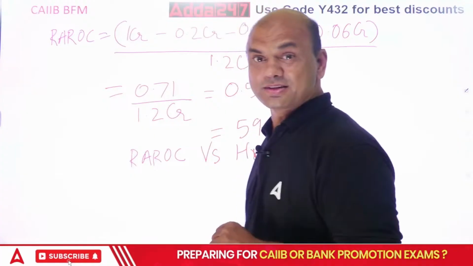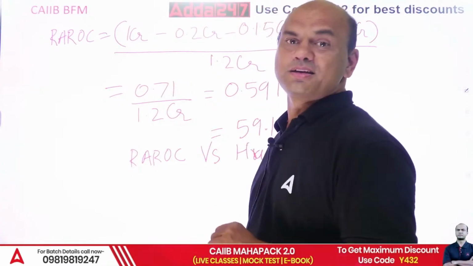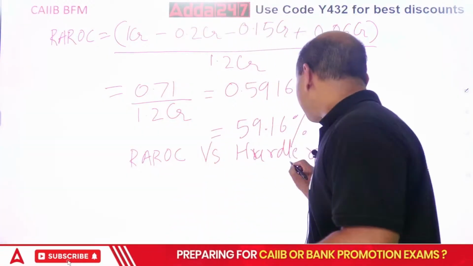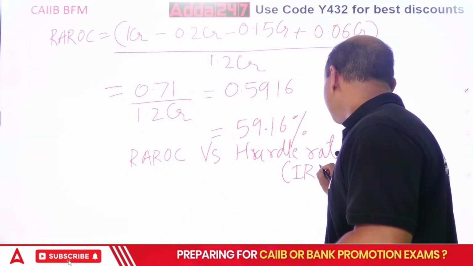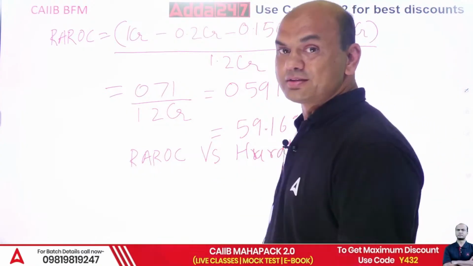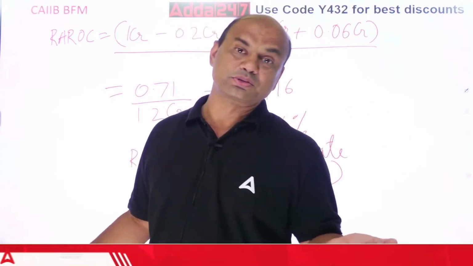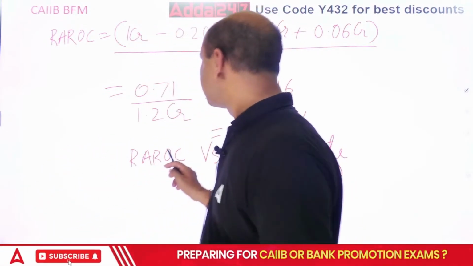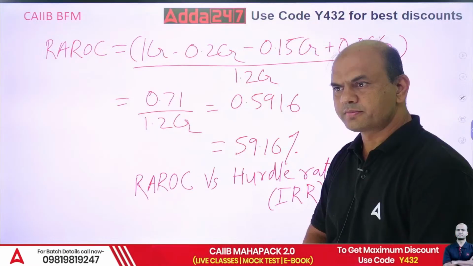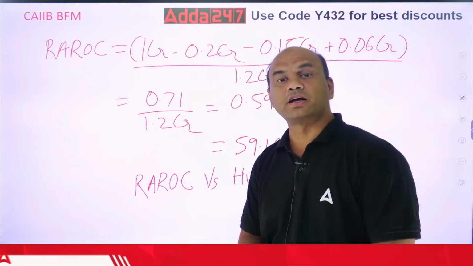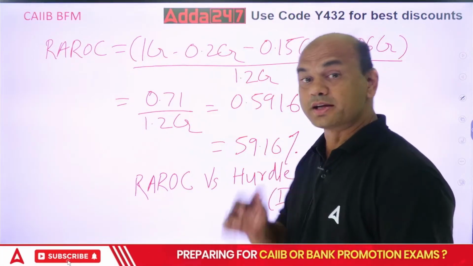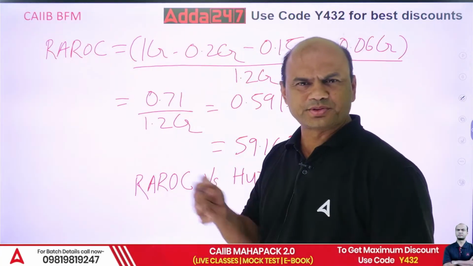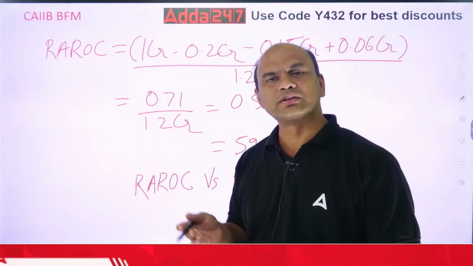So what can I call this? You have studied this rate, but you just don't know it. You have studied it with a different name. That is called IRR, internal rate of return. Remember this now? IRR you all know. NPV equals 0, then whatever figure you get is IRR. So you have to compare this RAROC with IRR, right? This IRR you had studied in your JAIIB also. There are many names for this IRR. You can call it internal rate of return.